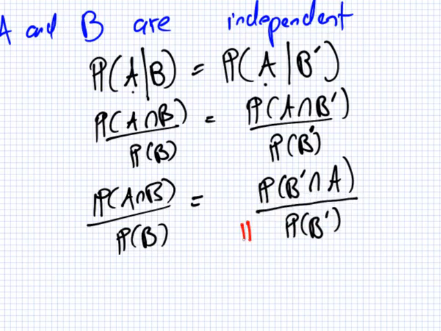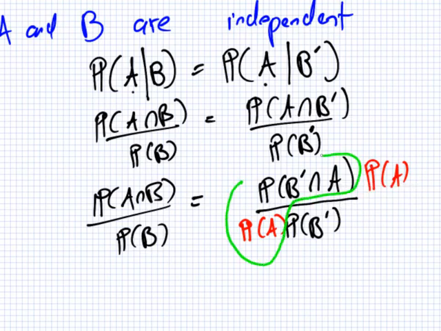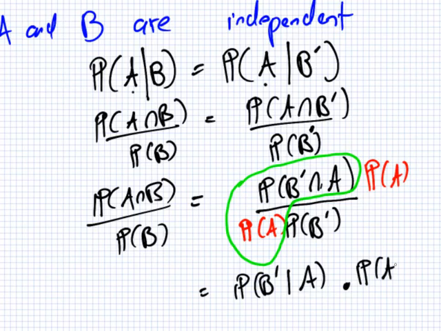So if I put probability of A here and probability of A here, what does this represent, this piece here I've circled? Probability of not B and A over probability of A. What's that, in green here? Probability of not B given that A has happened times probability of A over probability of not B.